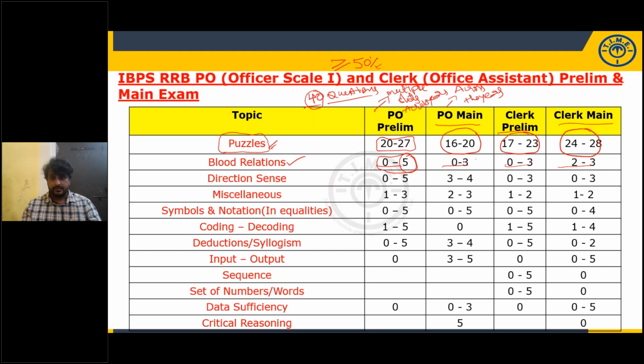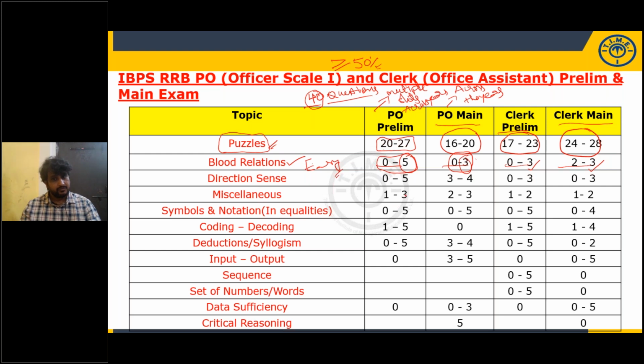In some years, blood relations is not given. In one particular year, 3 questions are given. The same with clerical prelim as well as clerical mains. But this blood relations topic is very, very important, very easy to attempt, and a scoreable topic.